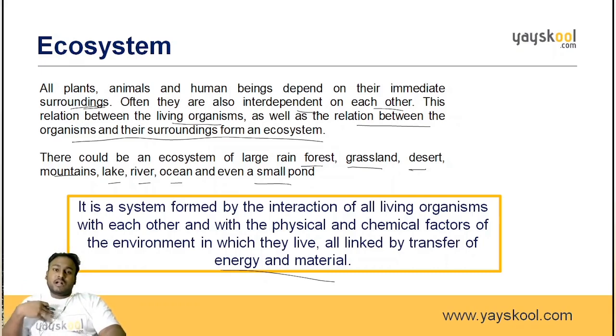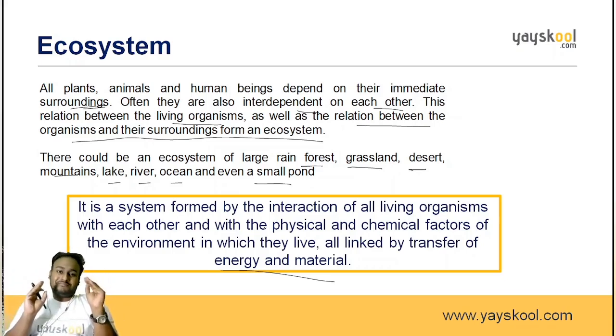When we eat the food, carbohydrates are generated in the body that give us energy, right? So by gaining that energy, we are able to do some work. So chemical energy is transferred, okay? And also the material. Where do we get the wood from? Where do we get the plastic from? Where do we get all the papers and notebooks from? From the plants, trees, and various other materials. So the transfer of chemicals and materials and the relationship between all these is known as the ecosystem.